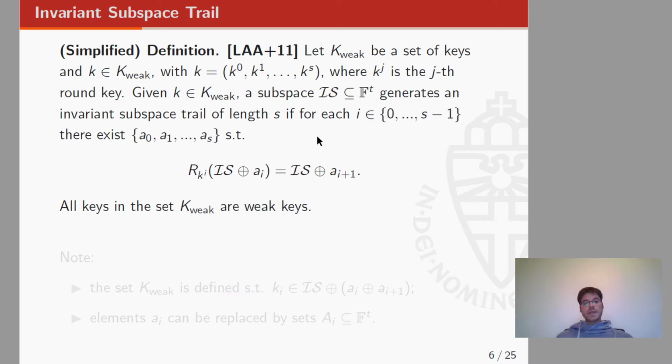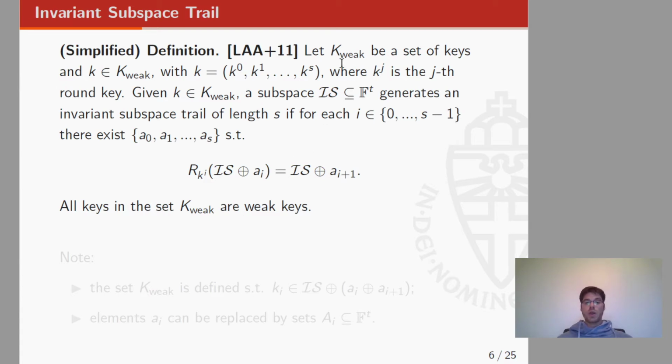Now, for invariant subspace trails, we have a condition which is quite similar, obviously. As you can expect, the subspace is invariant. So as you can see, the subspace before the round function and after the round function is the same. However, we have an important difference. We don't require that each coset of Is is mapped into a coset of Is, but the condition is the following.